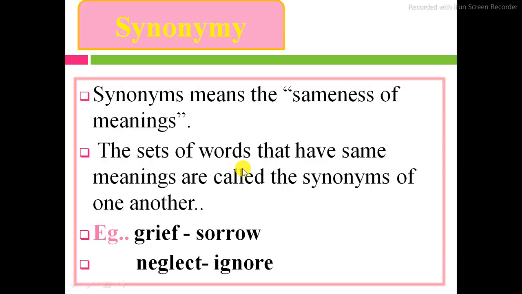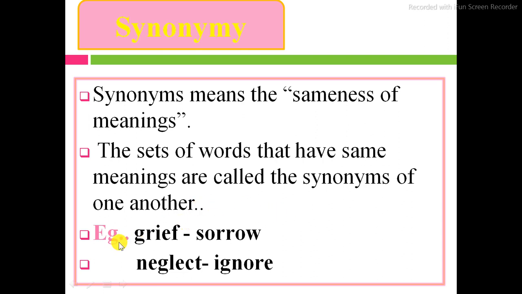First of all, we have to understand synonymy. Synonymy is also known as synonyms. Synonyms means sameness of meanings. The set of words that have the same meanings are called synonyms of one another.